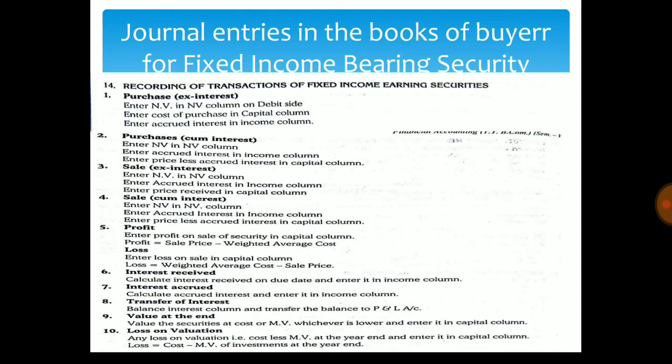Next transaction is the profit on investment. When profit is earned on the investment, then we enter the profit on sale of security in the capital column. By the formula of profit, this formula is very important for the calculation of profit. Here we see the formula: profit is equal to sales price minus weighted average cost.